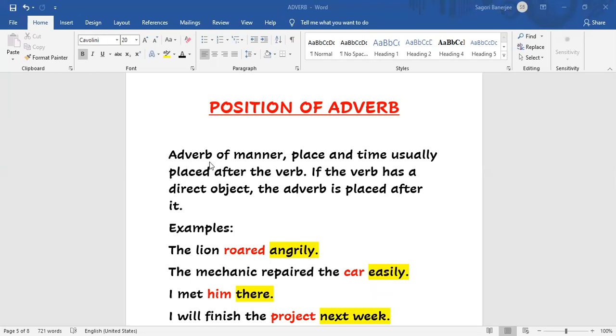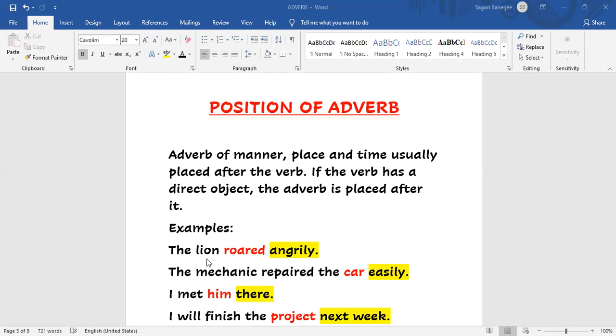So what I have written, you see: adverbs of manner, place, and time are usually placed after the verb. So when we write a sentence, manner, place, and time generally come after the verb. If the verb has a direct object, the adverb is placed after it. That means, if you first consider these first two examples, it will be very clear.